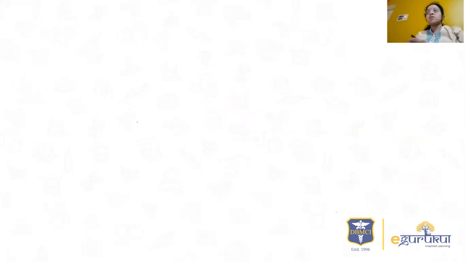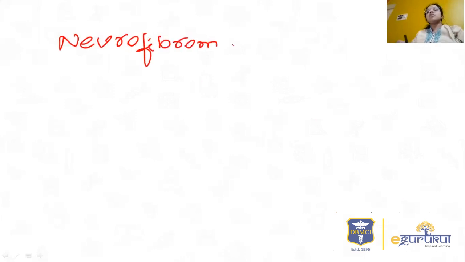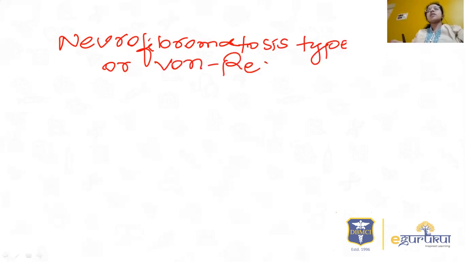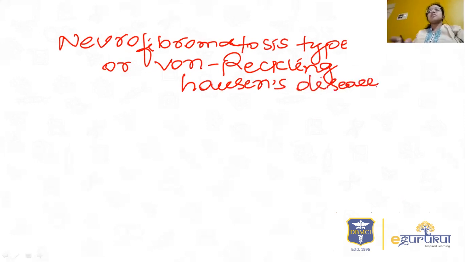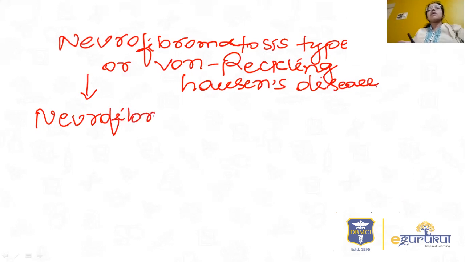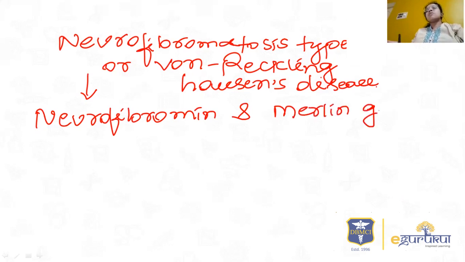Let us see a few points about neurofibromatosis. Neurofibromatosis type 1, or von Recklinghausen disease, is caused due to a defect in the neurofibromin gene or the Merlin gene, which are found on chromosome number 17 and 22. Just remember these chromosome numbers also, they have asked once.